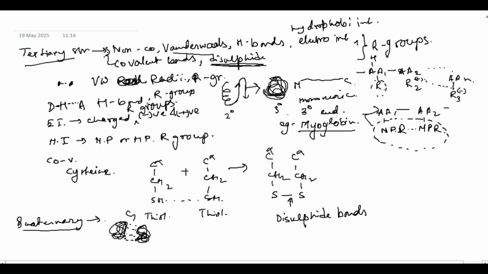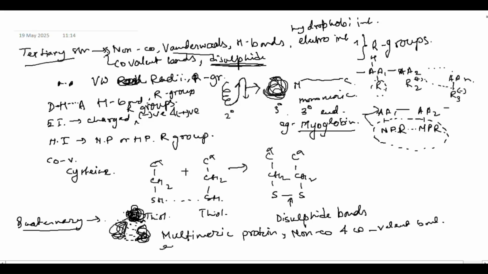And there could be multiple such tertiary structures of polypeptides held together by the same forces, the non-covalent forces and the covalent forces. Okay, and this is happening in case of multimeric protein. Multimeric proteins are also held together by non-covalent and covalent bonds.